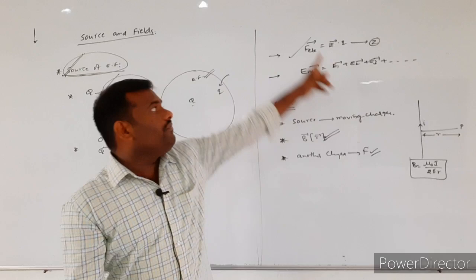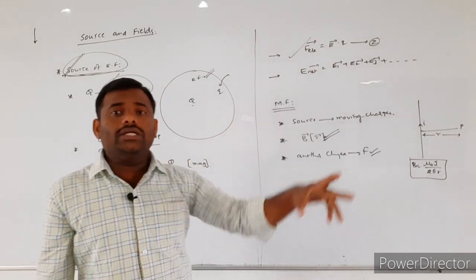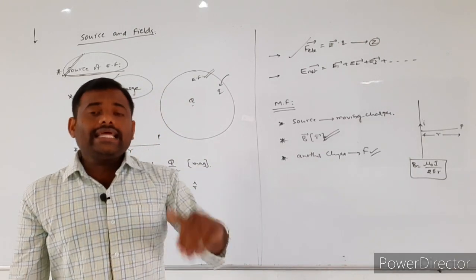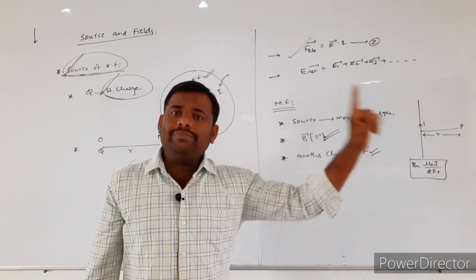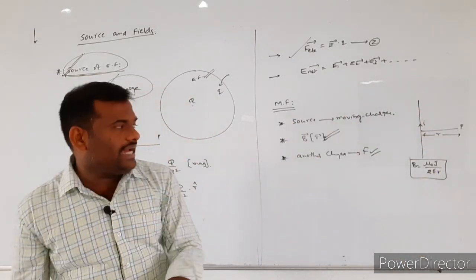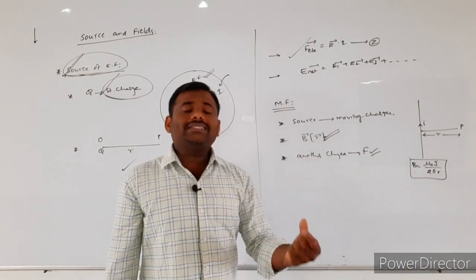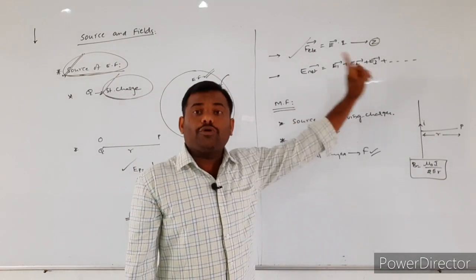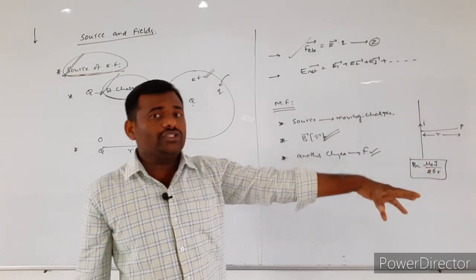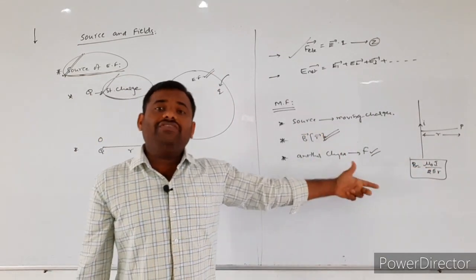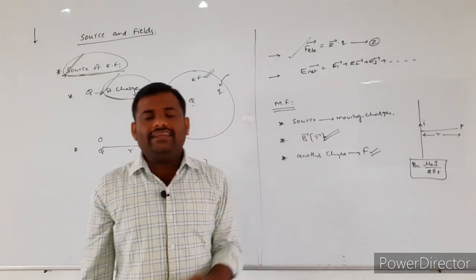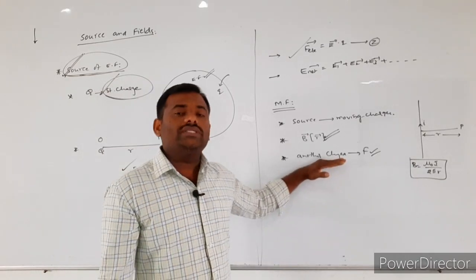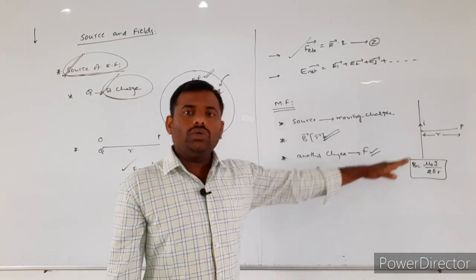Once again I am repeating: whenever other charged particles enter the electric field, the electric field itself will exert some electrostatic force. Similar to that, whenever charges enter the magnetic field which is produced by the moving charges, the magnetic field itself will exert some external force over those charges which have entered that region.